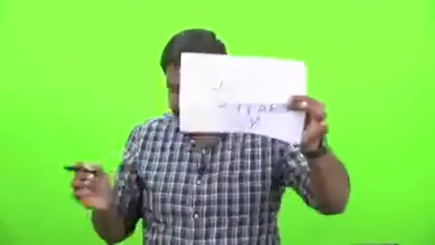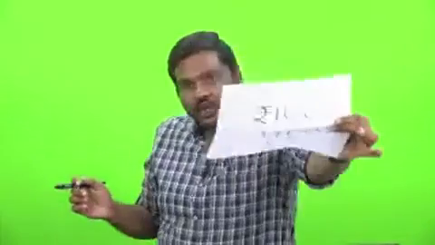Now, as an RBI governor, what can you do in this context? How can you reduce the money supply? What you will do is, you will sell me this bond. I hope you understand. You will sell me this bond, I will give money to you, thereby reducing the money supply in the market.